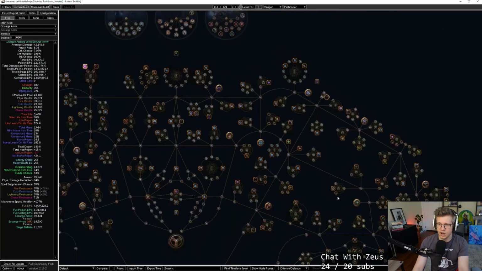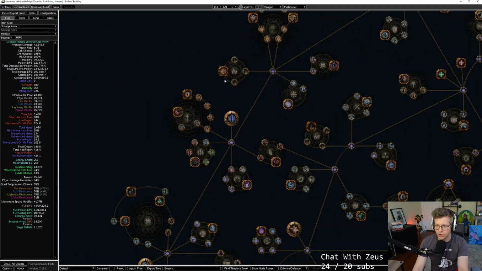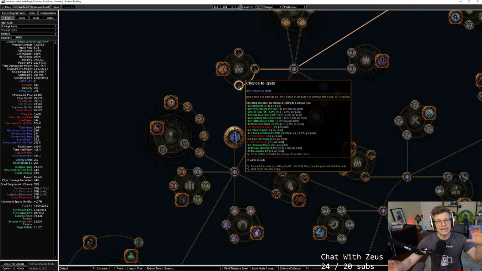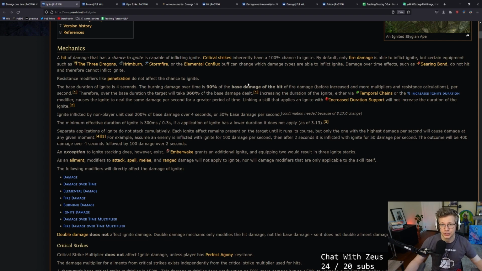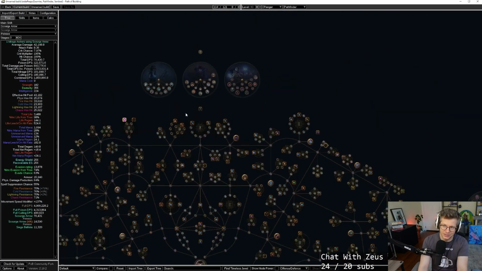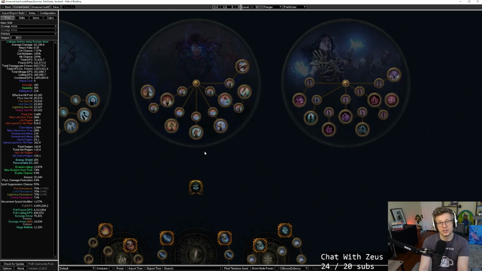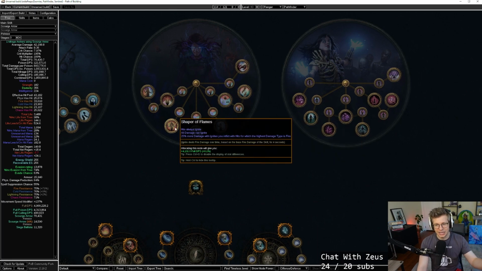If we take a look here, up here, I believe, let's see if I can find it right away. Chance to ignite, right? So even in a non-crit scenario, any fire damage will give you a chance to ignite, kind of ignoring the crit effect there. Critical strikes inherently have a 100% chance to ignite. By default, only fire damage is able to inflict ignite, but especially if you have played an ignite-based elementalist anytime in the past year or so, you know about Shaper Flames that says all damage can ignite. You can ignite with chaos damage or physical damage, but it still is scaling off of that base damage.